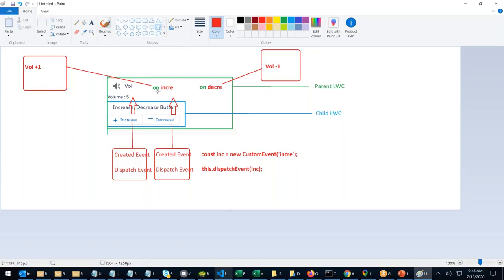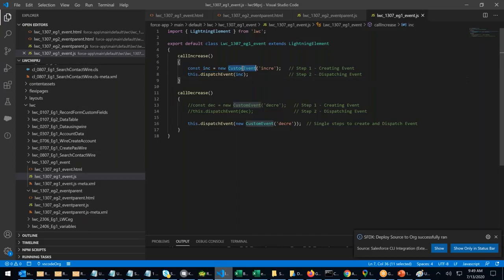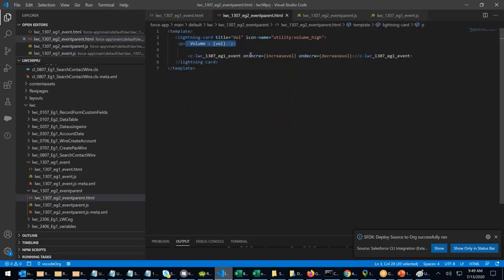Able to understand, guys, how to create an event, how to dispatch an event, how to listen to an event? In Lightning Web Component, how to create an event? We create an event using the event constructor. How to dispatch an event? By using the dispatch event method. How to listen to an event? By using a keyword called on.